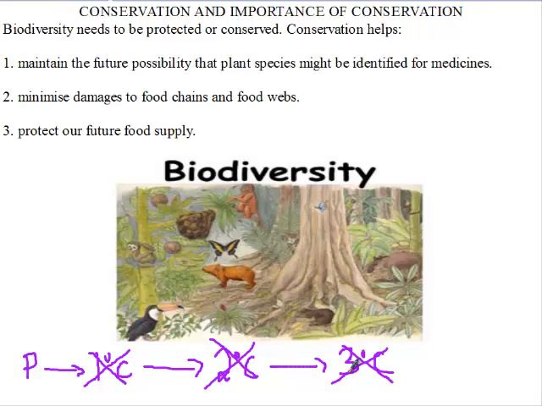Thirdly, it is to protect our future food supply. If the plants die off, there will be no food in future. If the animals die off, there will be no food for organisms that feed on the animals in future. So conservation is very, very important.